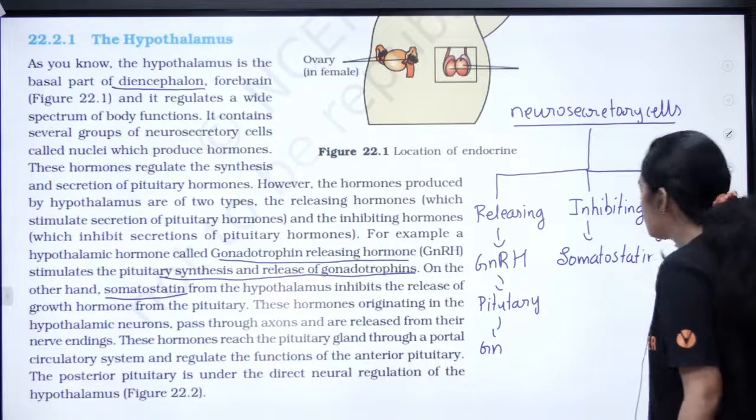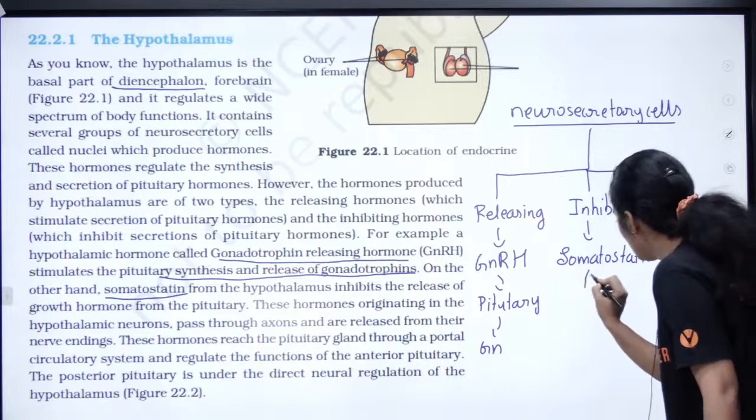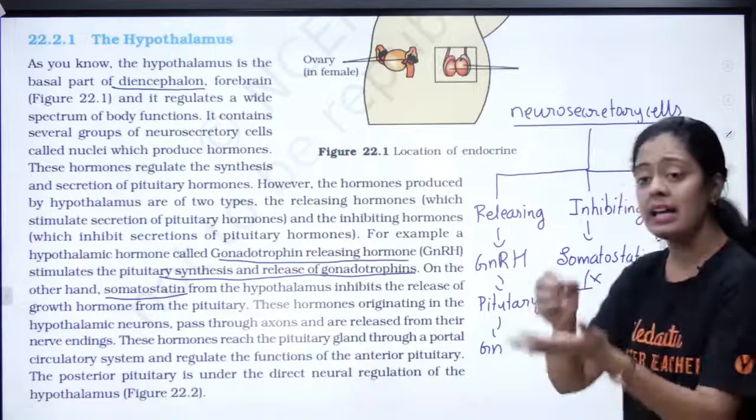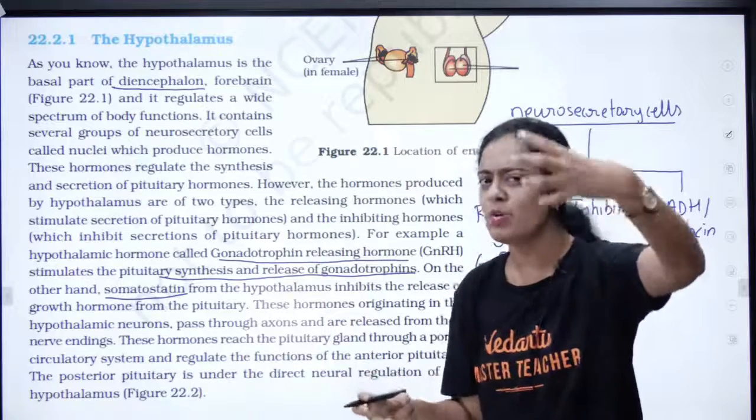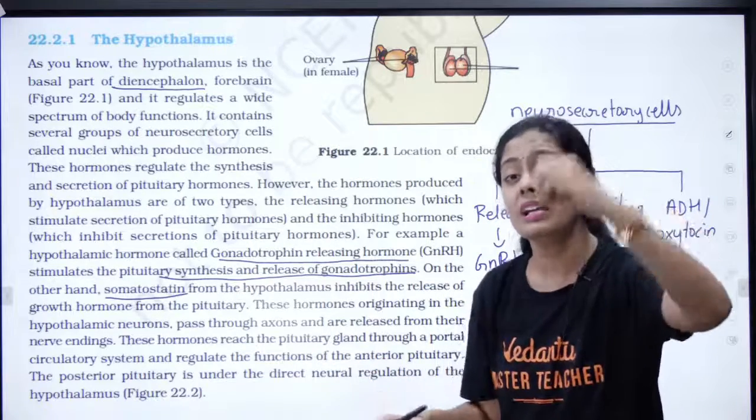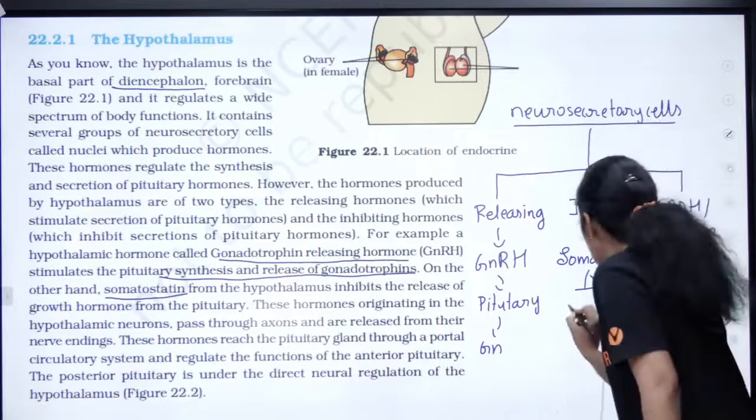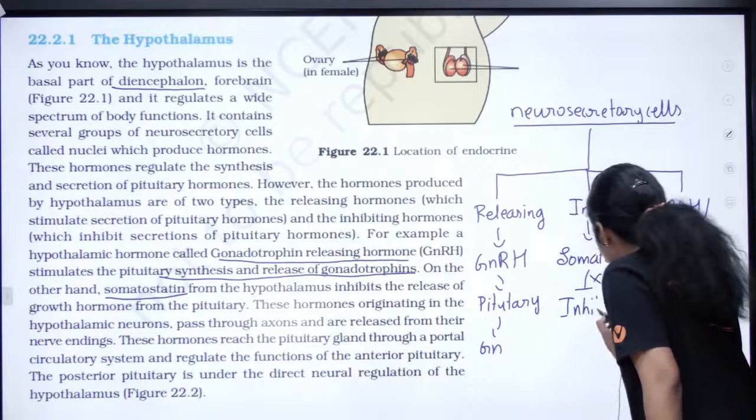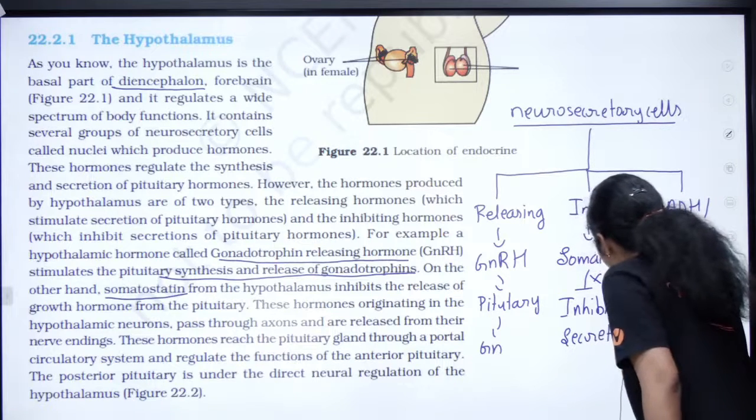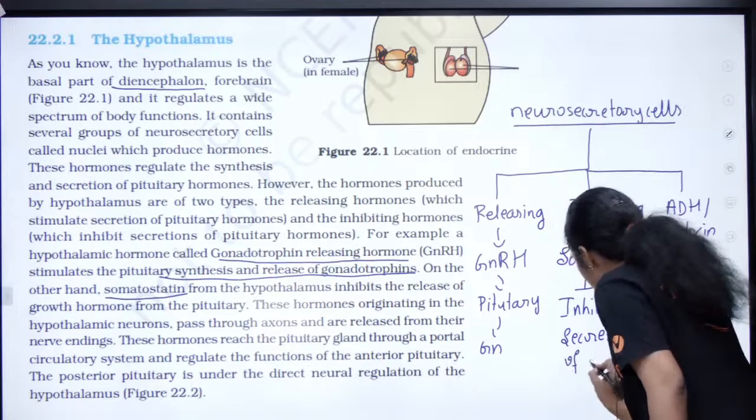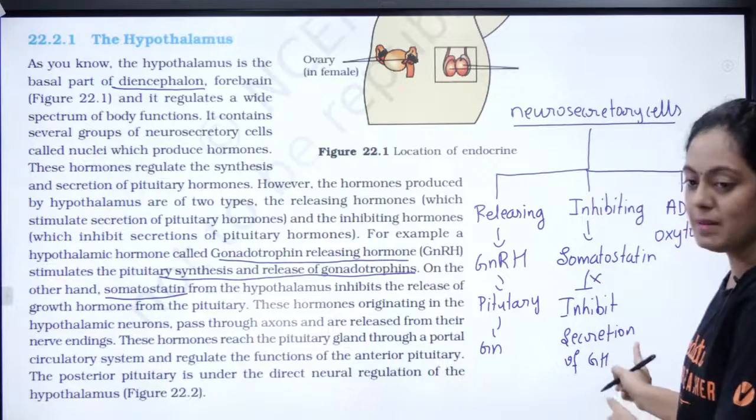Somatostatin. Listen to me very carefully. It is going to inhibit the pituitary, which produces growth hormone, correct? It is going to inhibit the secretion of growth hormone, GH, from the pituitary. That's very important: releasing hormone and inhibiting hormone.